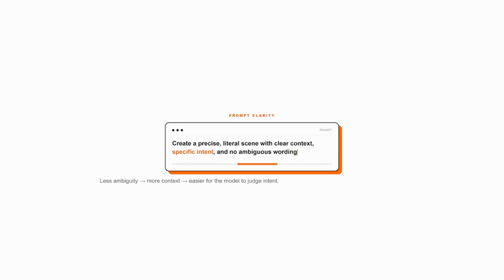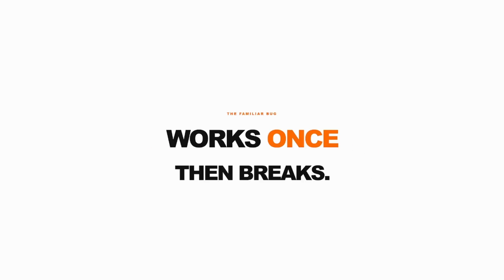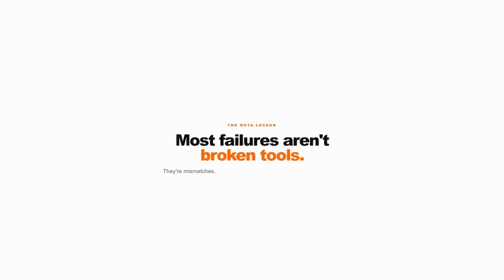And keep a mental note: if you get a success response with no image, that's the filter, not a bug. Don't just spam retry with the same prompt. Change it. For developers running multi-run API calls, make sure the thought signature parameter is being passed correctly between calls. It's a pure technical fix, but it single-handedly resolves the breaks in the pattern a lot of people are reporting. And here's the meta lesson underneath all 4 of these.